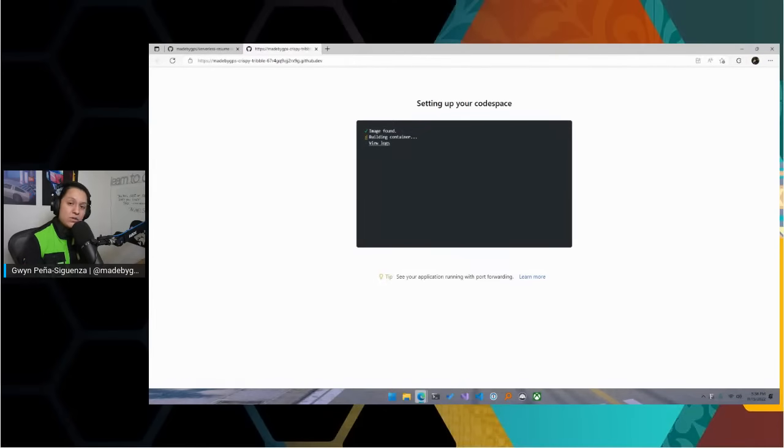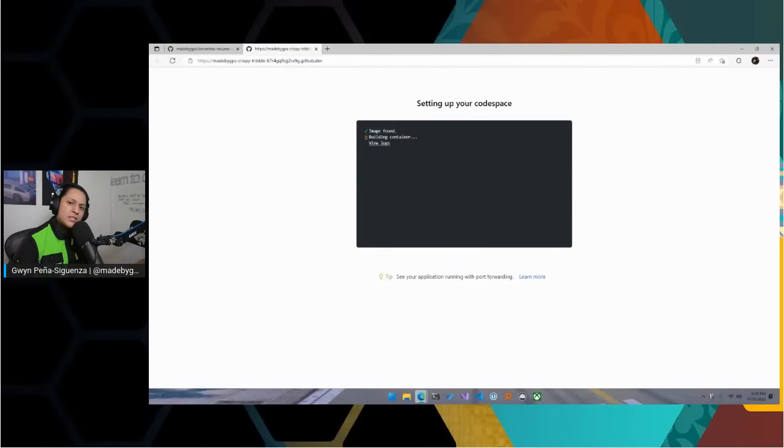Does anyone have experience with VS Code? If you do, let me know in the chat. I'm taking a look at this while it loads here. It's like VS Code in the cloud, but it's cool because it takes the lift off of your computer. You could be running this on a standard computer, not one with super beefy specs, and this will work for you.